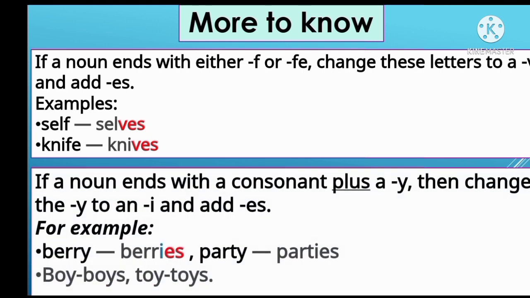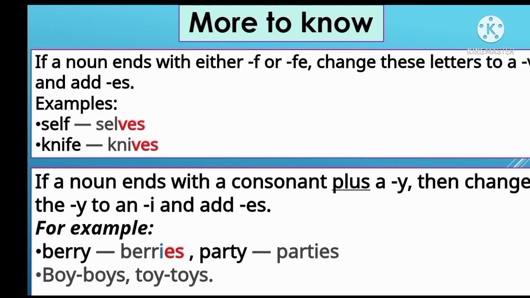Now the another one, if a noun ends with a consonant plus a y, then change the y to an i and add es. Look at the example, berry. Actually here, if you see the last letter y and before the last letter you see a consonant letter, you will change y and add here ies. Berry, last letter y, but before y you can see r, a consonant letter.